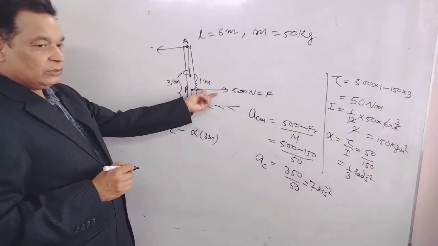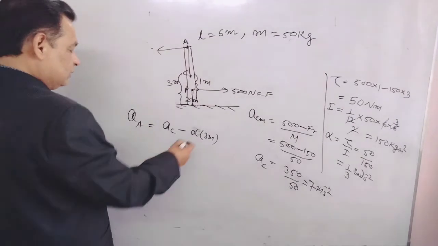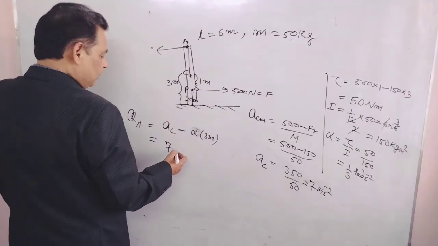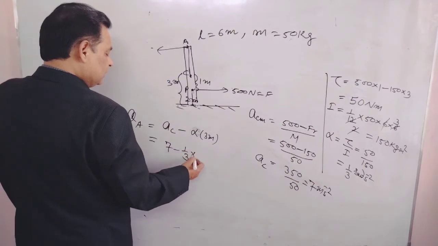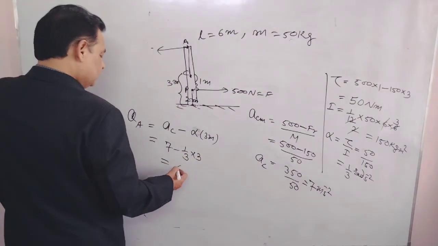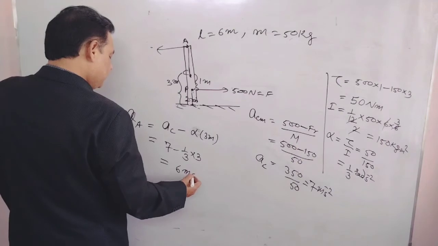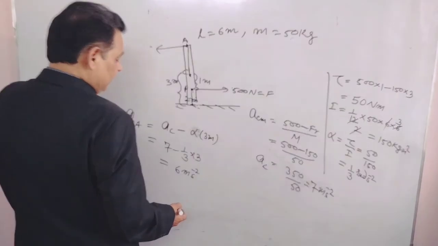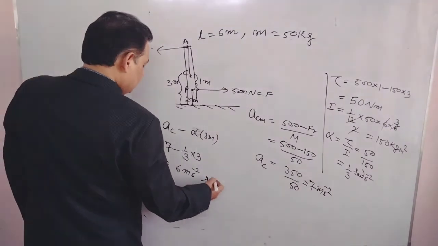This one torque is greater, so rotation will be anti-clockwise. Minus, ACM is 7, alpha is 1 by 3, so R alpha is 1. This whole is 6 meter per second square towards rightward.